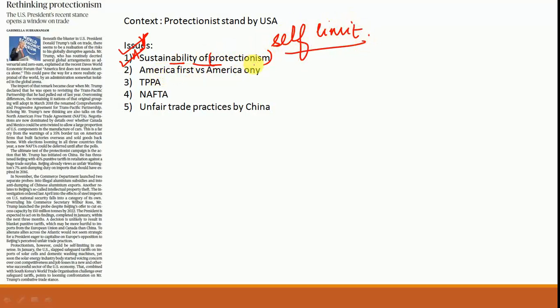This debate on globalism and anti-globalism is something that is very current. So whenever you are supposed to justify globalism, you can use this idea that protectionism is not sustainable and it is self-limiting. So that is the relevance of this analysis. Another thing is that President Trump has made a newer policy. Previously the policy was America first, but now he has made an addition to this policy where he has said that America first does not necessarily mean America only. So America first does not mean America only, and rather America is open to participating with other countries. So that is the analysis.